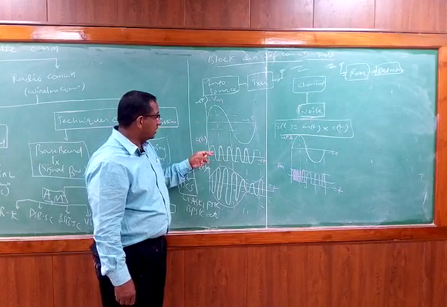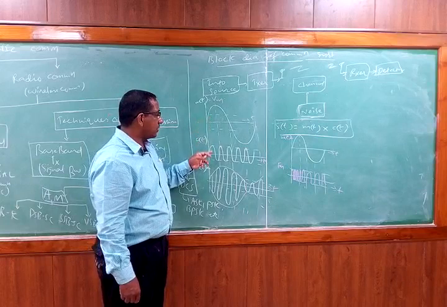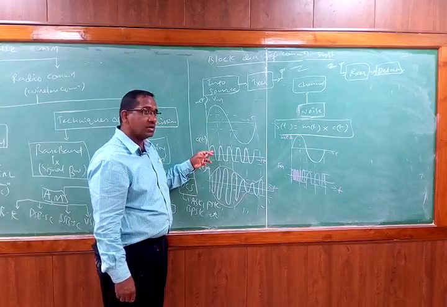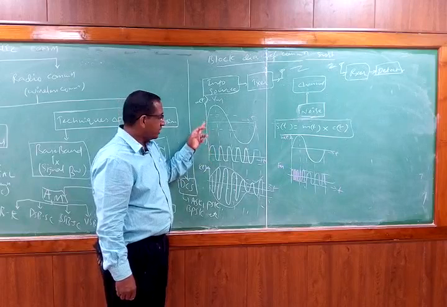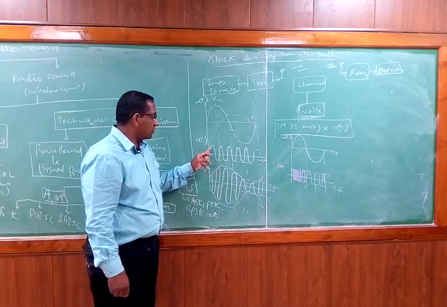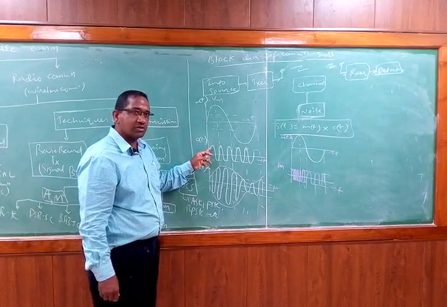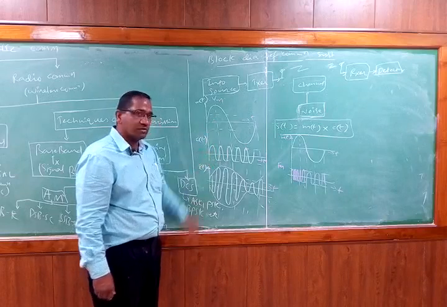We are going to modulate the carrier signal with respect to the low frequency signal. That means we are going to change the characteristics of the high frequency signal with respect to the variations of the message signal. If you change the amplitude of the carrier, it is called amplitude modulation. If you change the frequency of the carrier, it is called frequency modulation. If you change the phase of the carrier with respect to the message signal, it is called phase modulation.